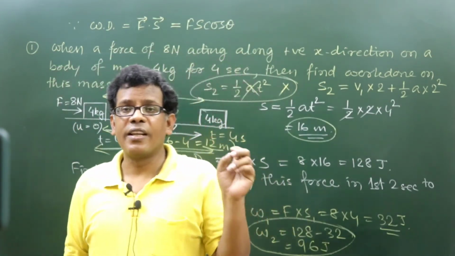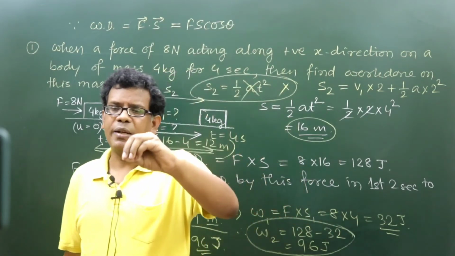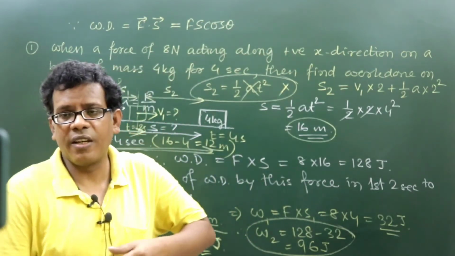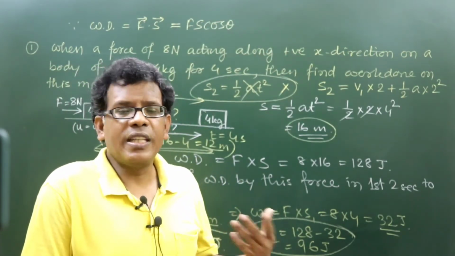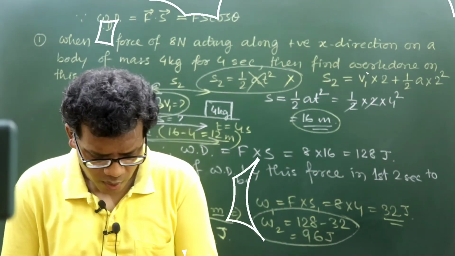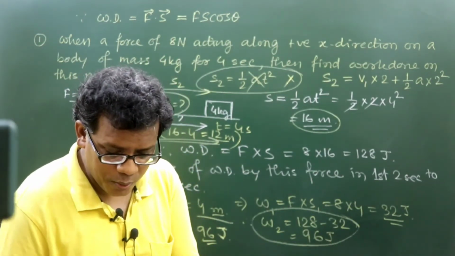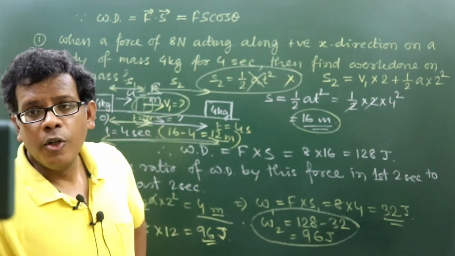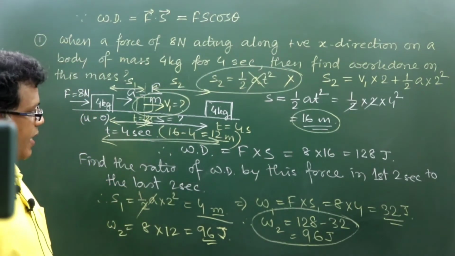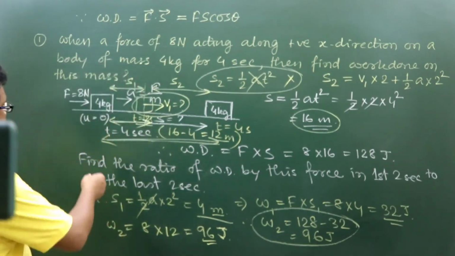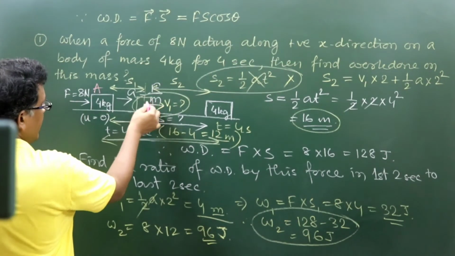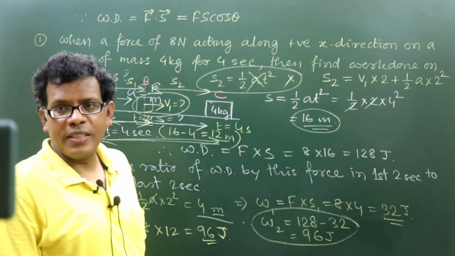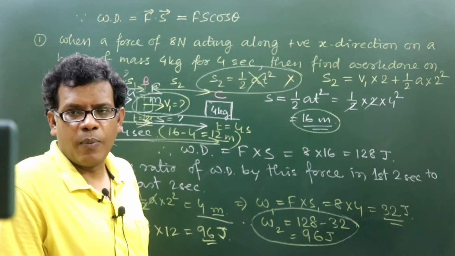If you can recall properly all those classes, that's why I repeatedly say that once the feature is given, revise the videos, revise the classes. If in a problem you would like to get the value of S2, then S2 is a journey, S2 is the displacement during the last 2 seconds. So if I mark the starting point as A, this intermediate point as B, and the last point as C, S2 is the separation between B and C, that is the displacement in the last 2 seconds.